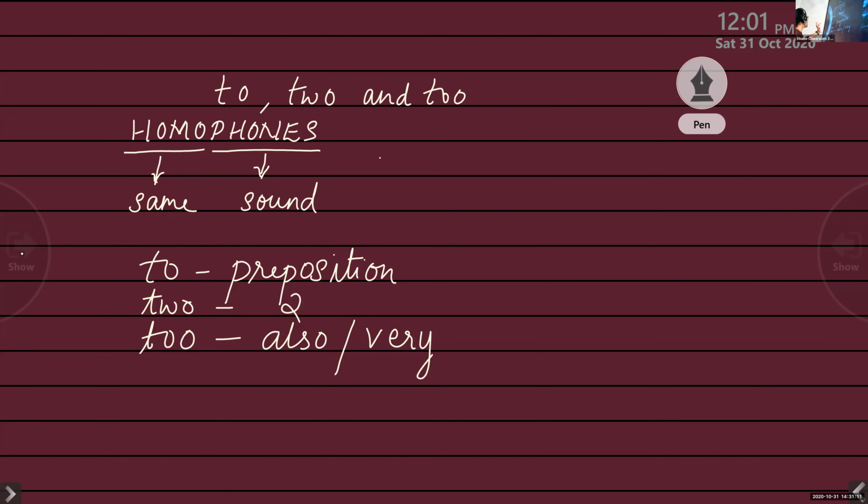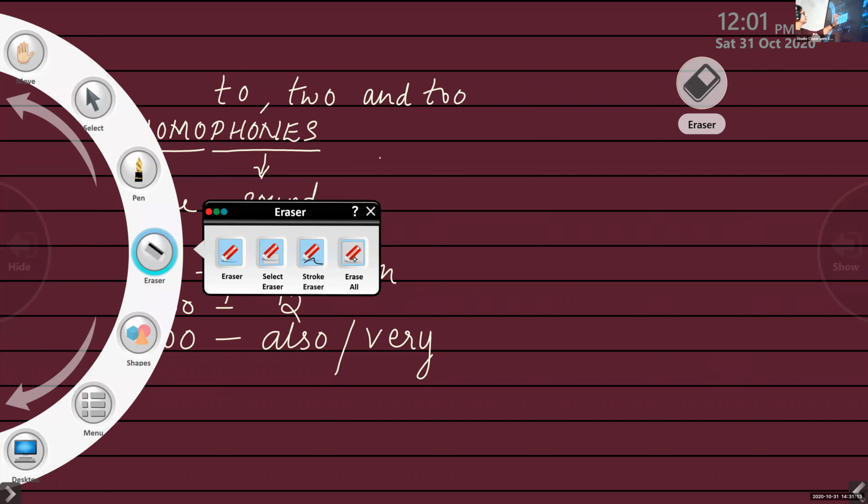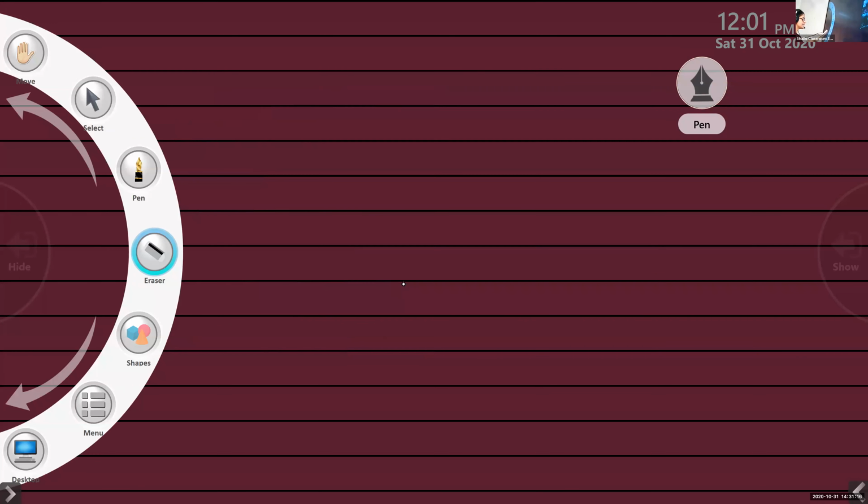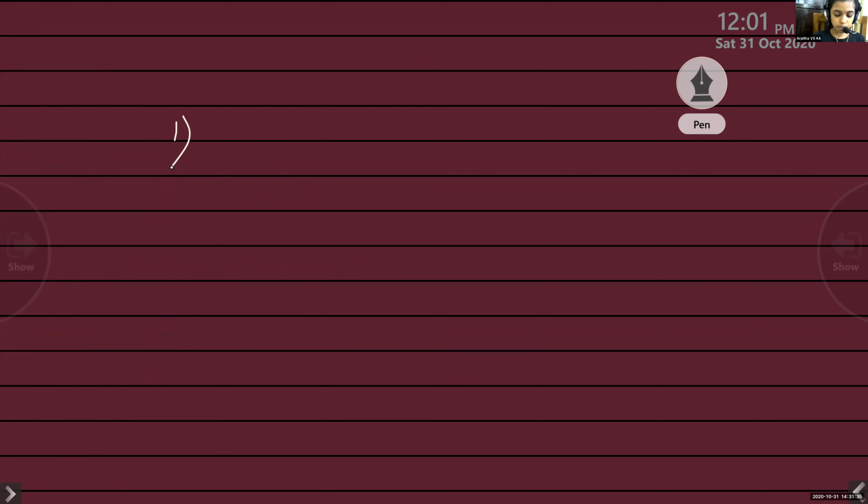Okay, now let's do the exercise. Exercise 2.1. Arpita, you have three options. You have to choose the correct option. Color the circles with the correct options and complete the sentence. Either you can shade the circle or just put a tick mark. Read the first one. I was invited to a party and my sister was too. Which one? Third one. Very good. That means my sister was also invited. That's the meaning of the sentence. Just put a tick mark there.